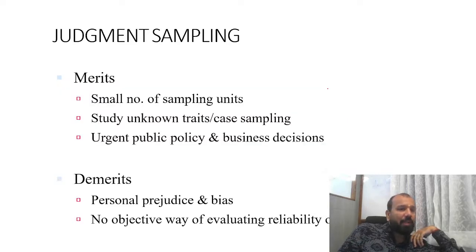What are the merits of judgmental sampling? A small number of sampling units. In a large number you can't do judgmental sampling, but in a small number you can. Study of unknown traits, case sampling. For urgent public policy and business decisions, we apply judgmental sampling. Demerits: personal prejudice and biasness, which I've already told you.